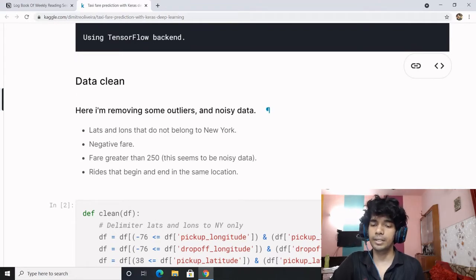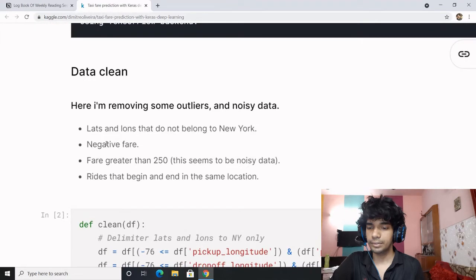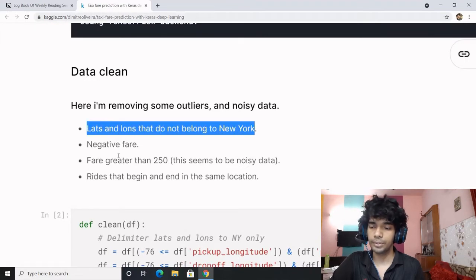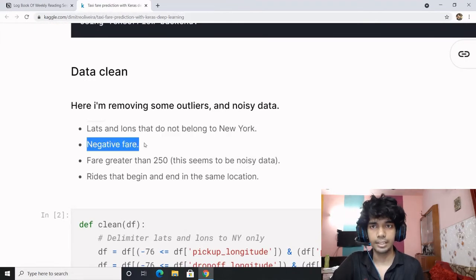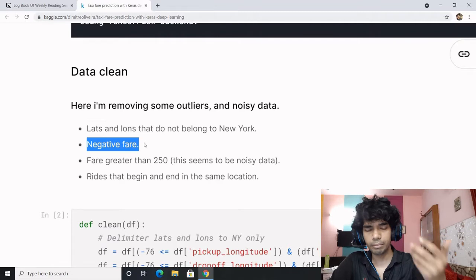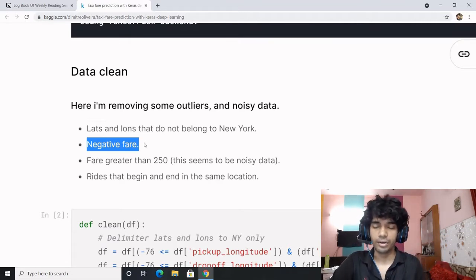Here I am removing some outliers and noisy data: latitudes and longitudes that do not belong to New York. Negative fare, obviously, since fare cannot be negative. That might be an error in the data creation, an error getting into the database.